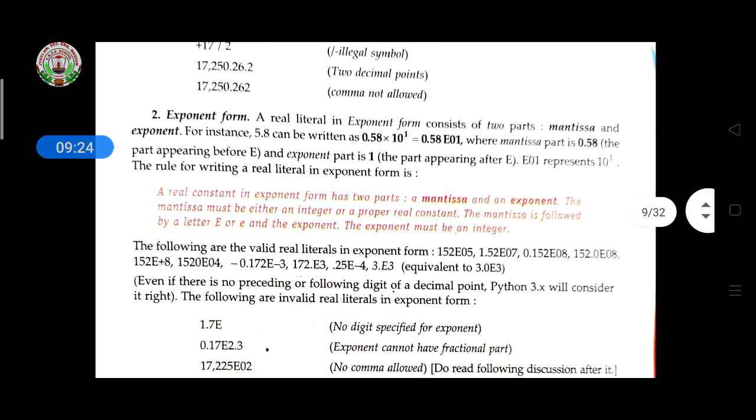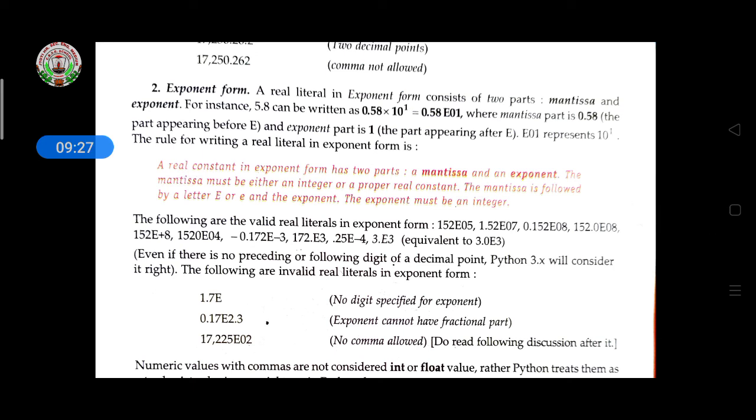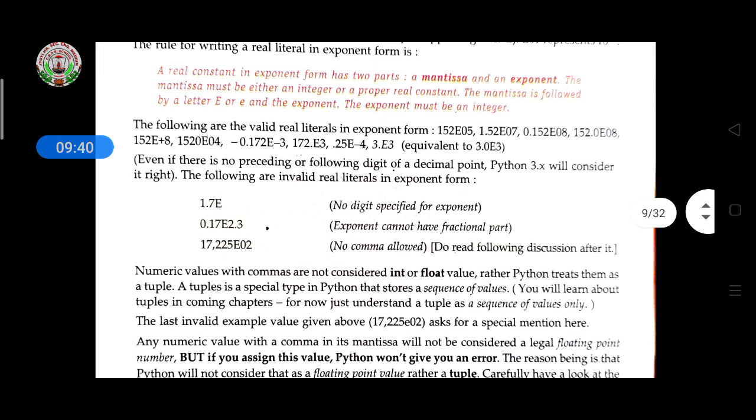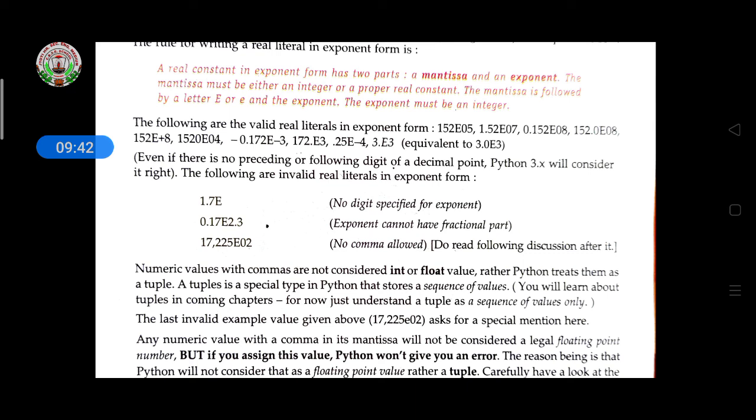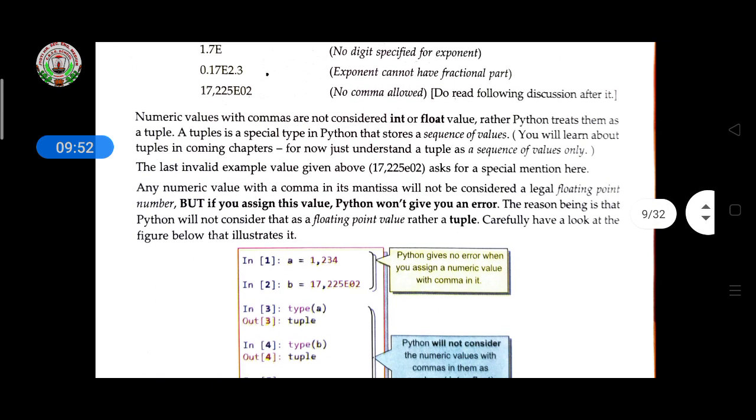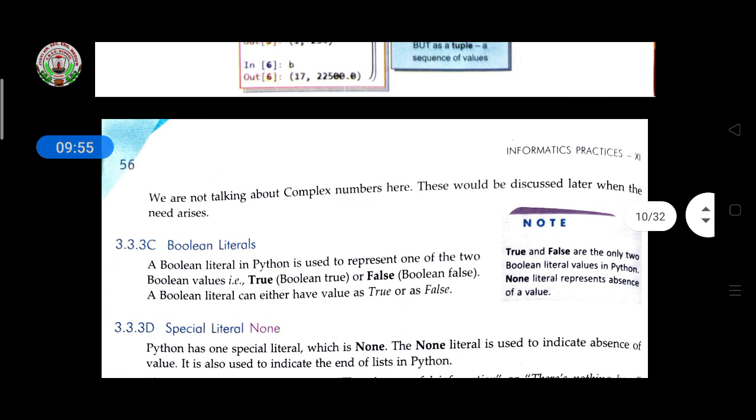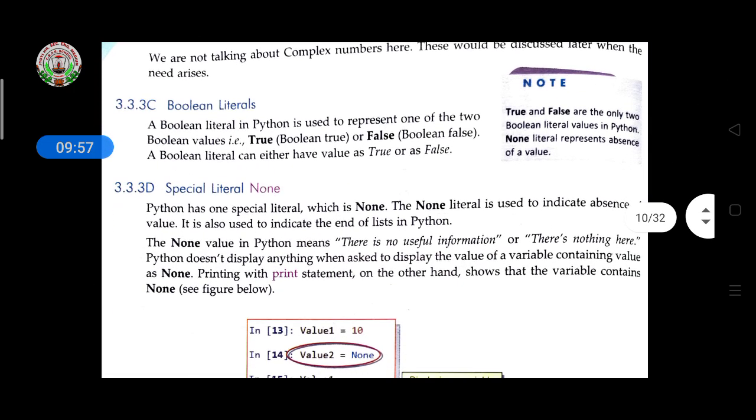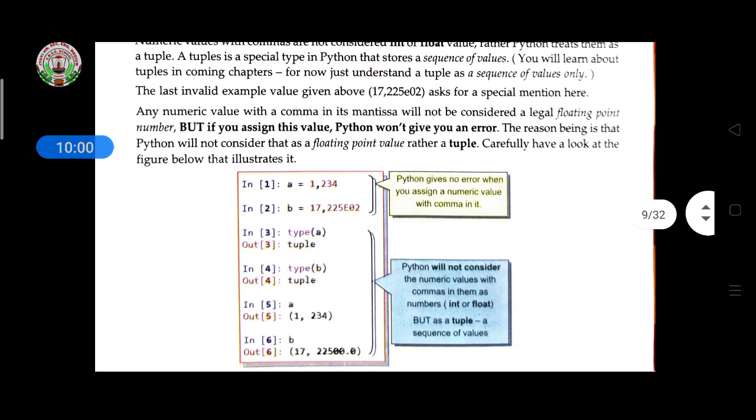So here, the exponent should be in integer format. Here the examples are given. Valid literals: the part before E is considered the mantissa. Like this it is given. So here is how we are using floating point. Now come to this, the example is given here, you read it by yourself.